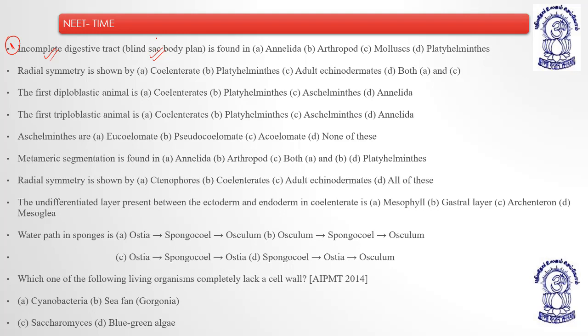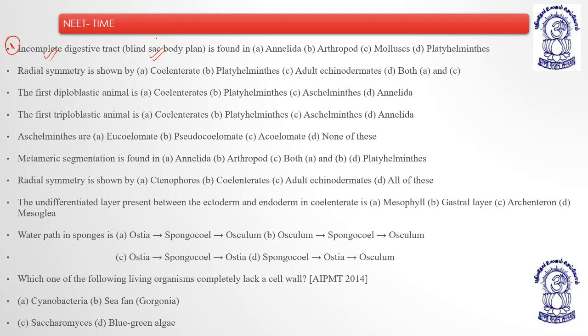Annelida has a tube within tube plan. Arthropoda, tube within tube plan. Mollusca, tube within tube plan. Then Platyhelminthes share the blind sac body plan. Platyhelminthes don't have a true coelom, and that is why they have a blind sac body plan.